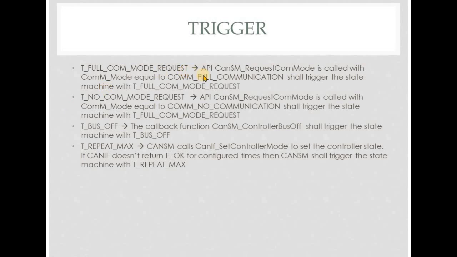That is, COMM will call CAN-SM request COM mode with the COM mode parameter equal to COMM full communication. So whenever CAN-SM request COM mode is called with the parameter of this API as full com, then this particular trigger will be made.